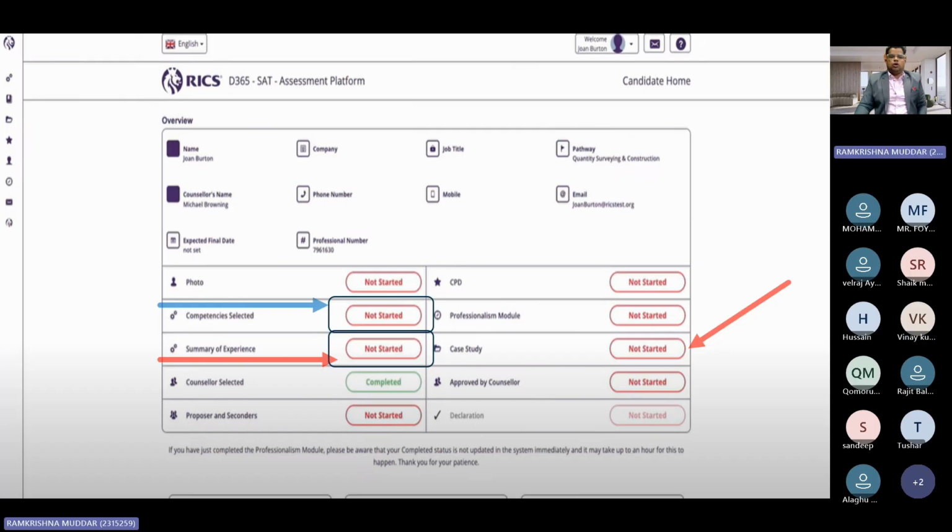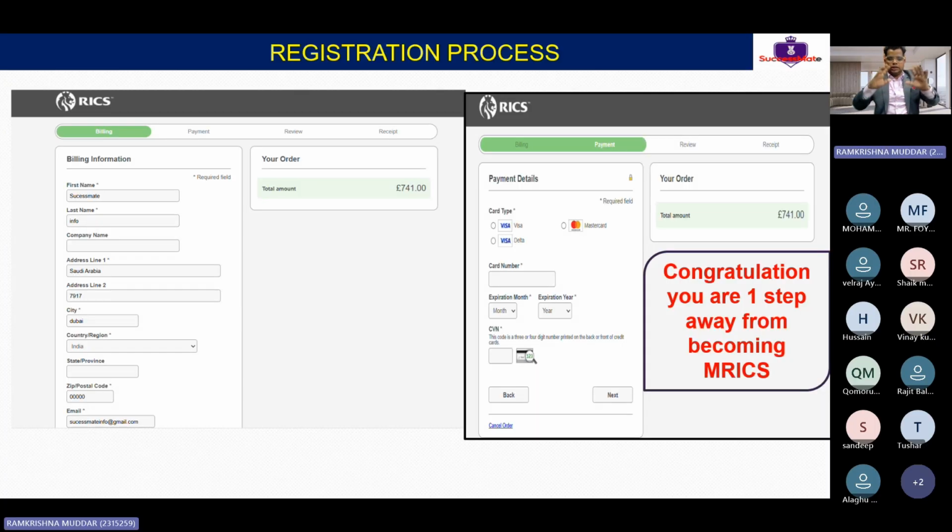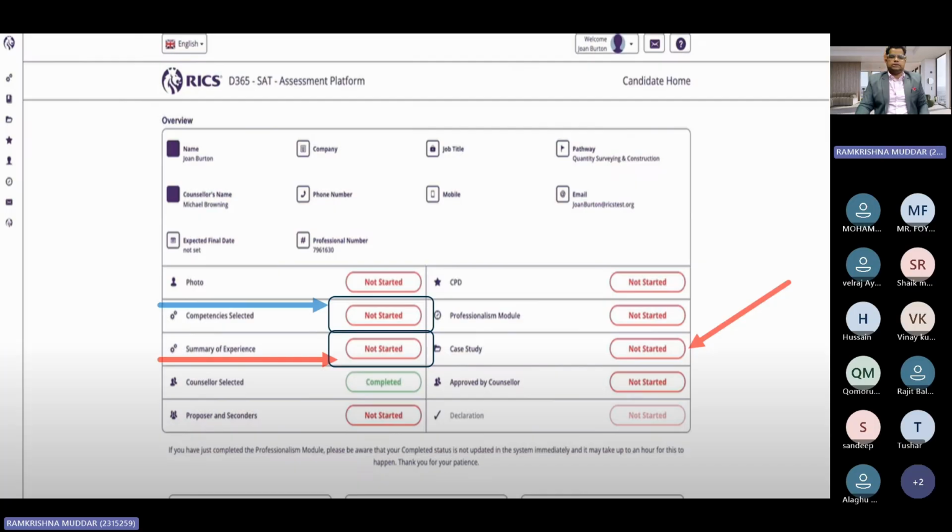Okay. Thank you. So now, basically, you have done the registration, everything. Once the payment is done, you will be getting a portal, something like this. This is the portal which will be given to you.